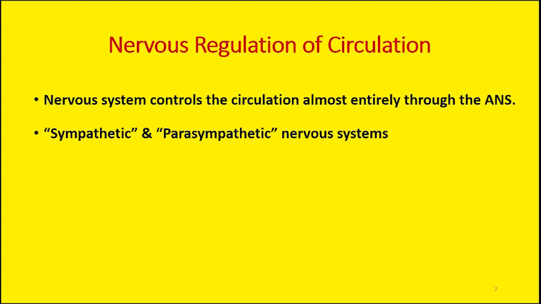So in almost all the parts of the body, sympathetic and parasympathetic are reciprocal to each other. If sympathetic is excitatory at one place, parasympathetic will be inhibitory at that place. So these are reciprocals of each other.